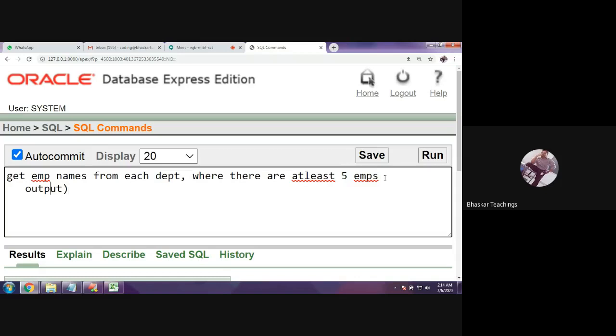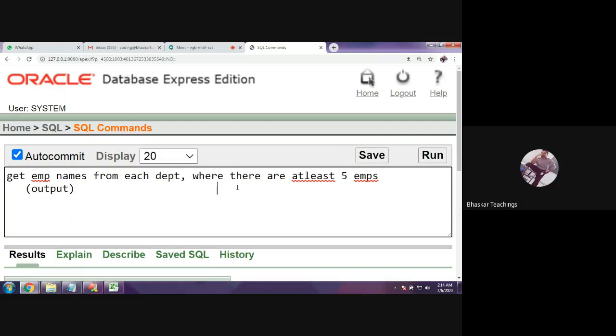Fine. And what is the inner query? What is the input to the outer query? The department names, from each department, right? So I am going to get the department names which have at least 5 employees. In my EMP table, I have 3 departments: testing, developer and service desk.